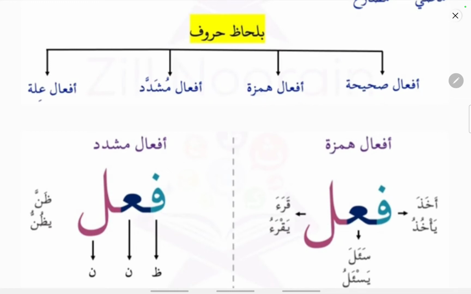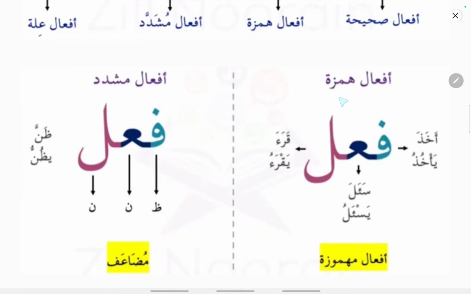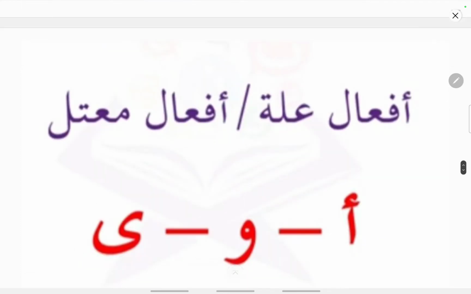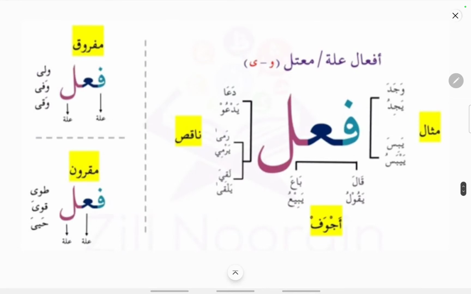Af'ale hamza means those verbs which have a hamza in them, and af'ale mushaddad means those verbs which have a repeating letter in them, and af'ale illat means those verbs which have a weak letter in them, like alif, waw, and ya. So here you can see af'ale hamza, that is hamza is seen, and af'ale mushaddad, noon is being repeated in this verb. Af'ale illat means they will be having alif, waw, or ya. This is af'ale illat where the verb has alif, waw, or ya. It is a 3 root letter verb.